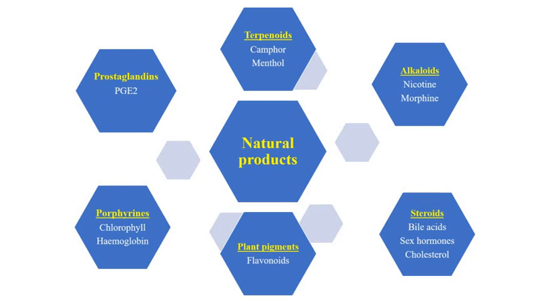There are different types. As you are looking at the screen, these natural products can be classified in many types. So we have terpenoids, the first one, which is what we are going to discuss in detail. I have written examples just to make sure you are familiar with these compounds. Camphor, which we use during our puja, is camphor. Menthol is used in peppermints. Coming to alkaloids, nicotine is a well-known drug present in coffee and tea.